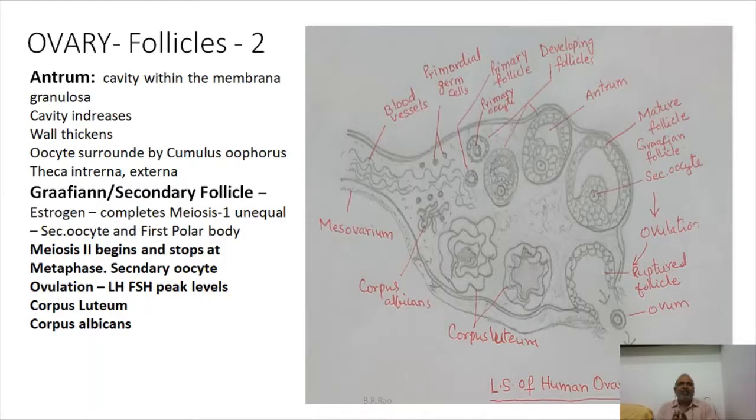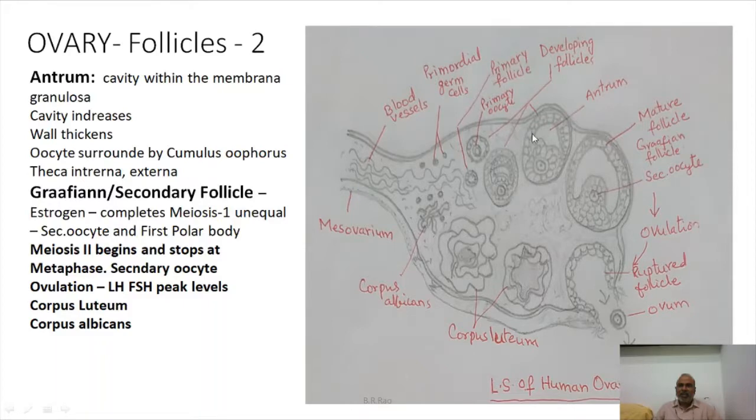Some of the special cells in these granulosa cells secrete the female sex hormone called estrogen. Whenever estrogen is secreted, a fluid-filled cavity is formed here. The fluid-filled cavity is called antrum.